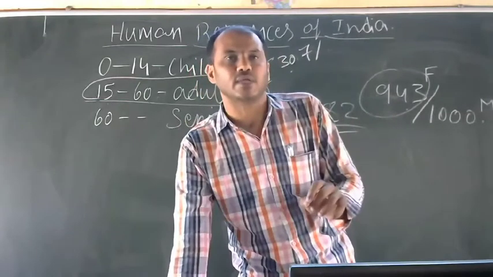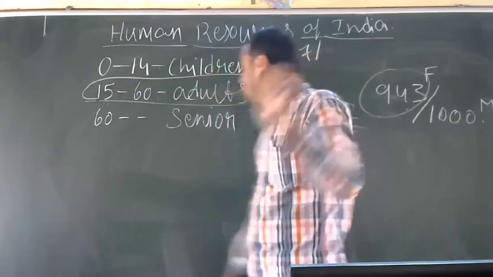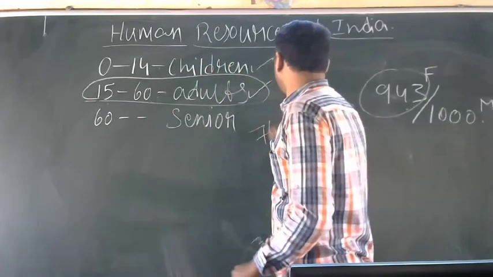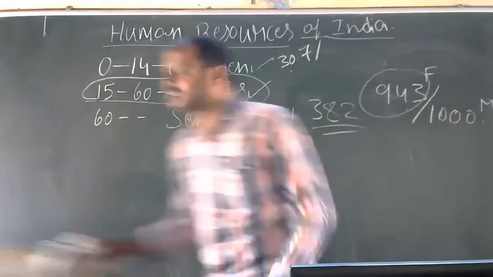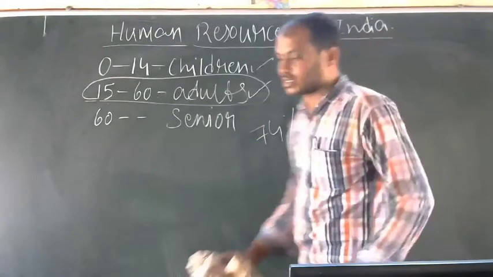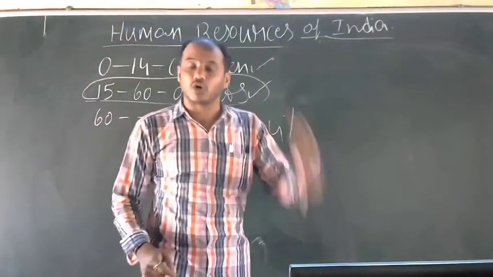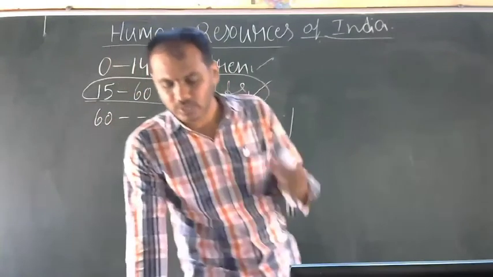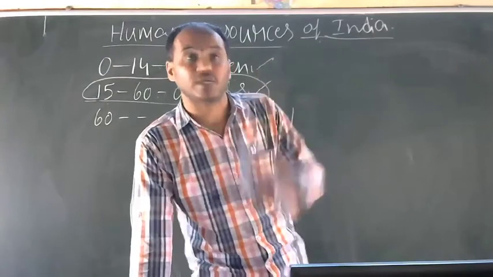According to the 2011 census, the literacy rate of India was 74%.